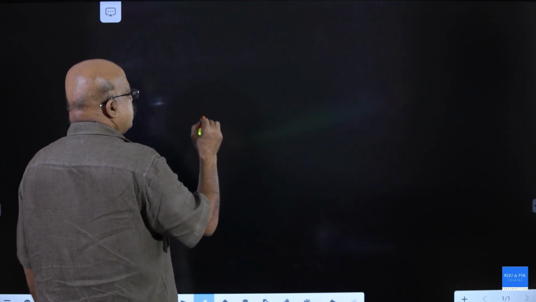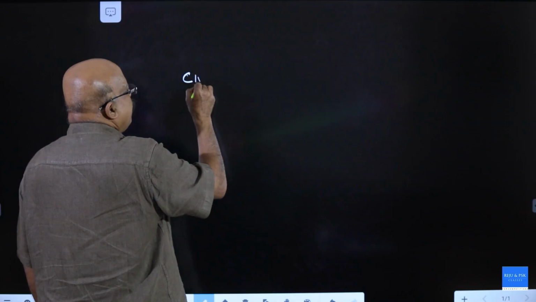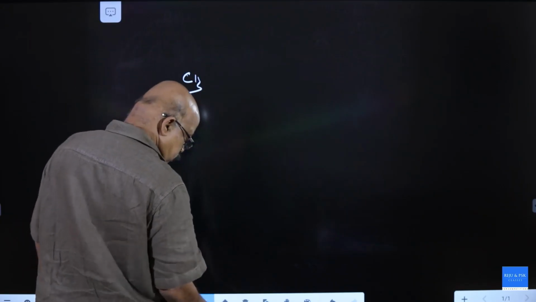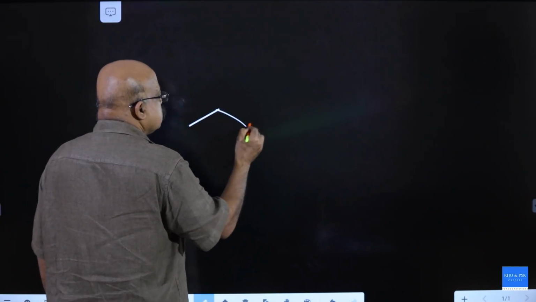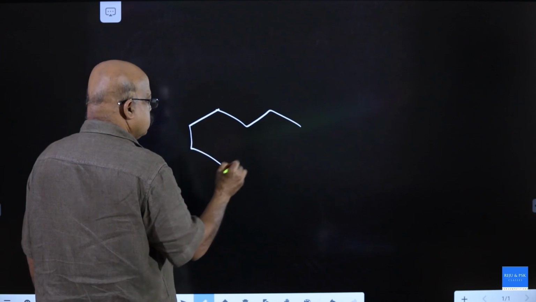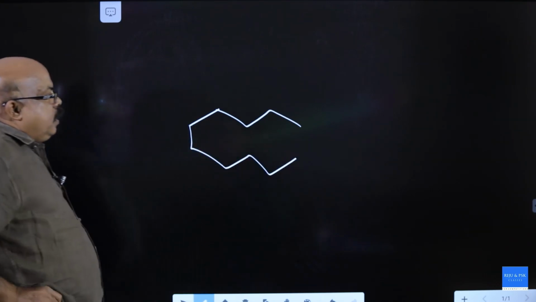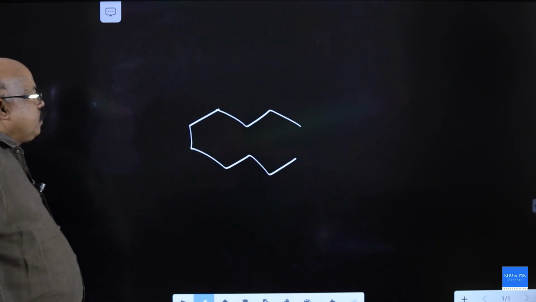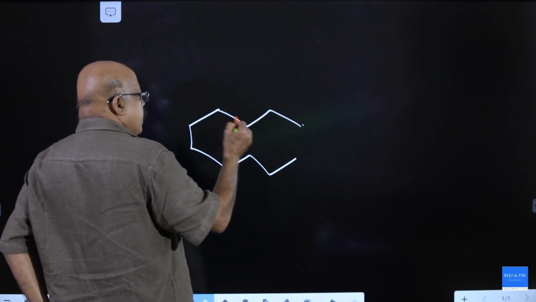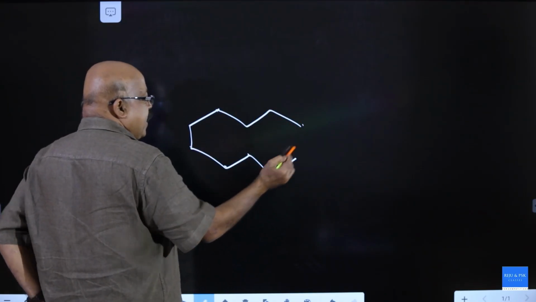Next one is CH3. Its name is, parent chain has 1, 2, 3, 4, 5, 6, 7, 8, 9, 10 carbon.